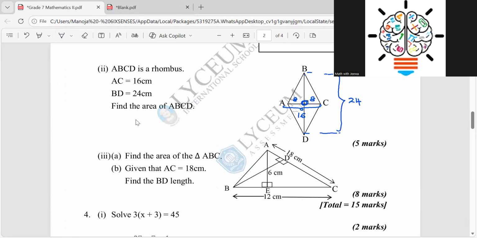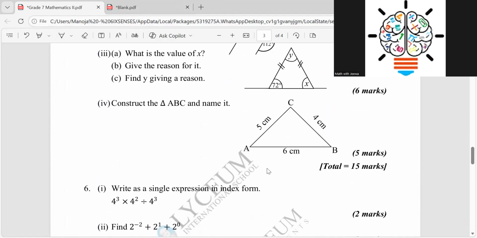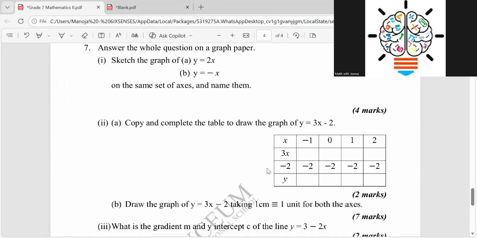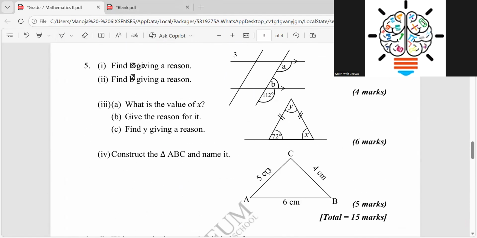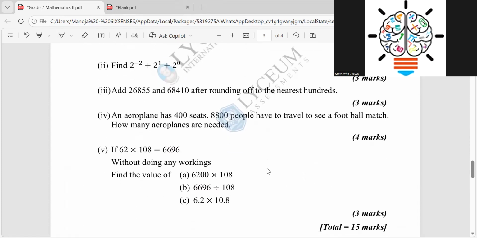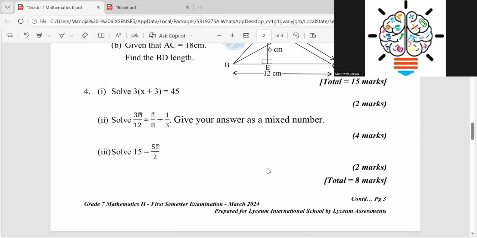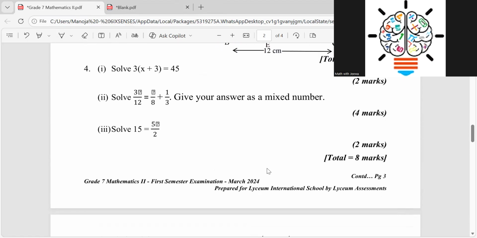Children, even though I was planning to do the whole paper, we have now spent 45 minutes. If I take questions 4, 5, 6, and then the few more questions of the 7 that we have, I'll release another video. Otherwise, this will be very long. If it is more than 1 hour, I know that you are not going to watch it. So I will take the next video from question number 4 onwards.